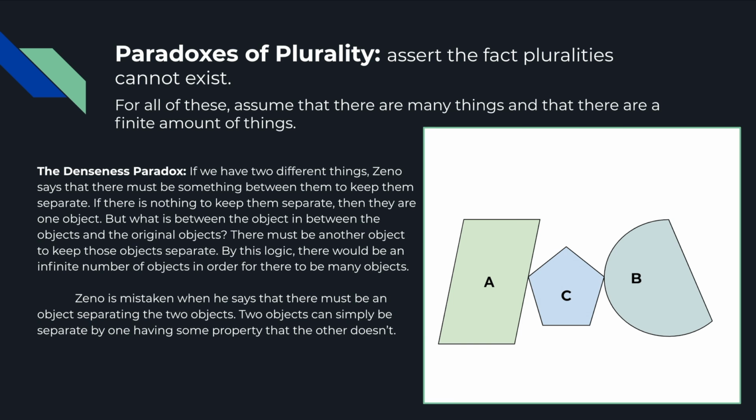He then says there must be an object between object A and object C, or else they would be one object, and so on and so on. This creates an infinite amount of objects between objects in order to keep them separate. Zeno then says that since there are an infinite number of objects, this breaks the parameters we set earlier. Nowadays, we would just say that two objects can be different just by having different properties. They don't have to be separated by another object. So his reasoning is a little off.